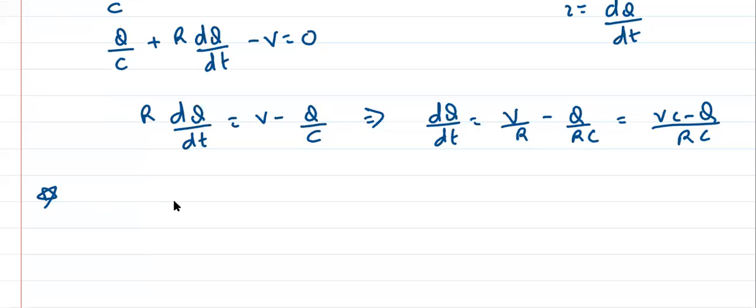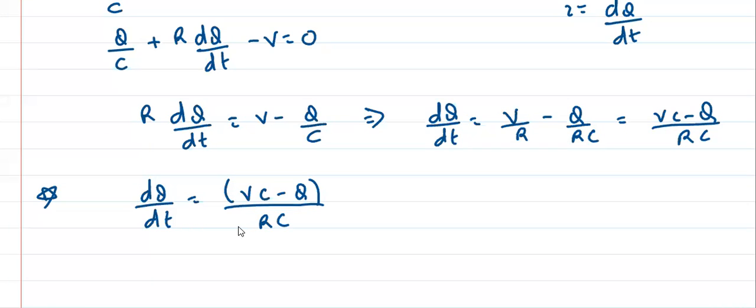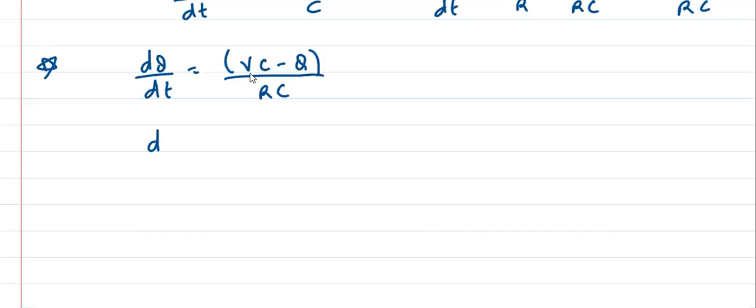So Q is on this side: dq by dt is equal to the bracket CV minus Q, by RC, where Q is equal to CV. So this is a variable in q, and I have to find the value of q. So obviously I have to integrate. I'll take this to this side: 1 by (CV minus q) dq is equal to 1 by RC into dt.